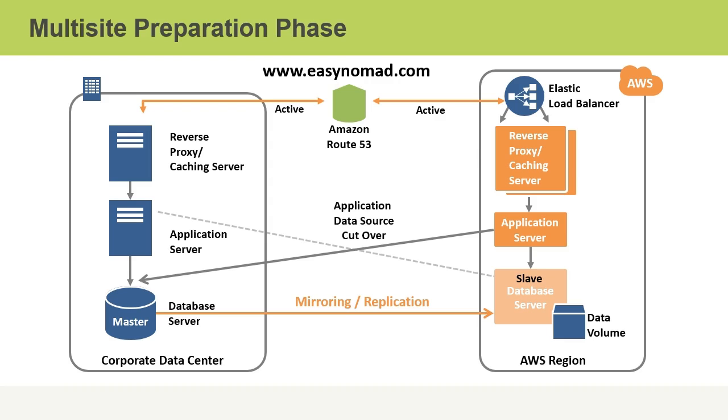In our diagram, we have our corporate data center on the left where we've got an application server and a database server. This would be our active configuration. In the cloud, at the same time, we could also have another active configuration. So this would be active-active. Now, this means that both sides, the corporate data center or on-premises configuration as well as our Amazon Web Services cloud configuration, they would both be active and processing requests at the same time.